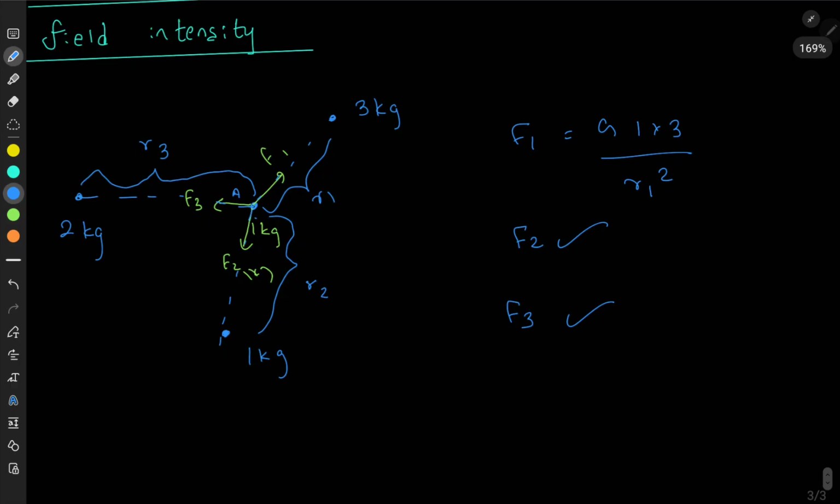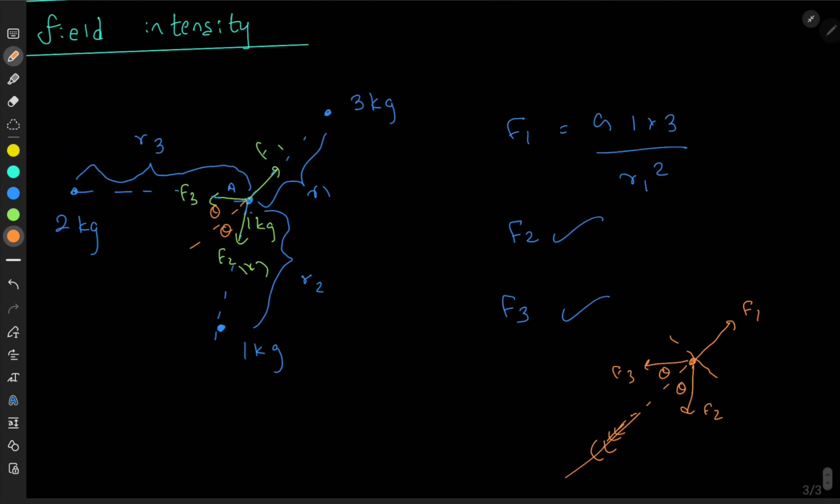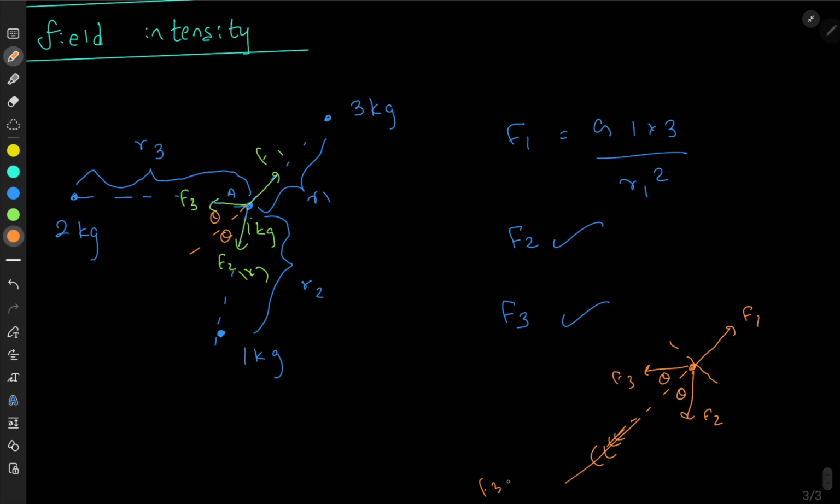Now you have learned in mechanics how to resolve these forces, and you can get the resultant. Suppose these two angles are equal. We don't know that, but suppose in this example they are equal. I'm drawing a line like this, and this angle is equal to this angle. Then F2 cos theta goes here, F3 cos theta goes here. So the resultant here is going to be F3 cos theta plus F2 cos theta.